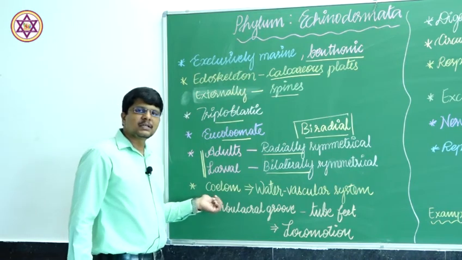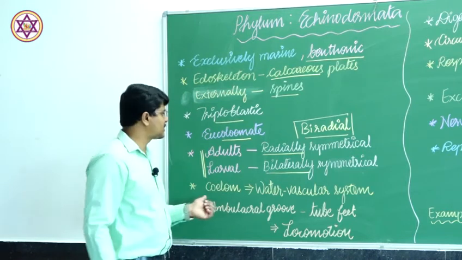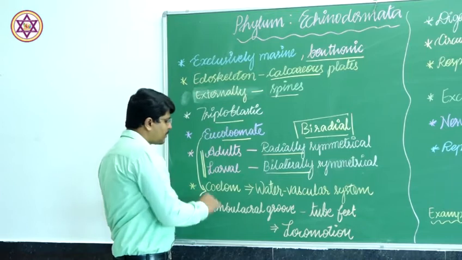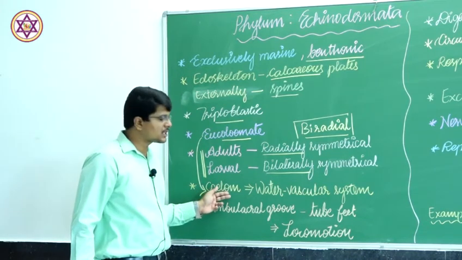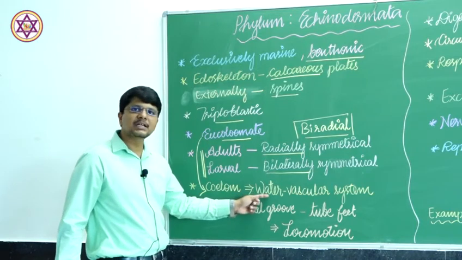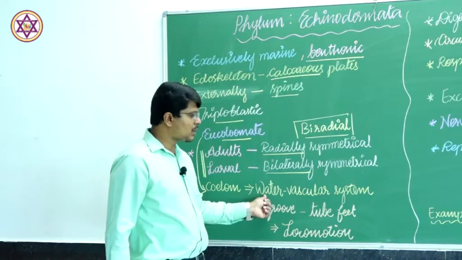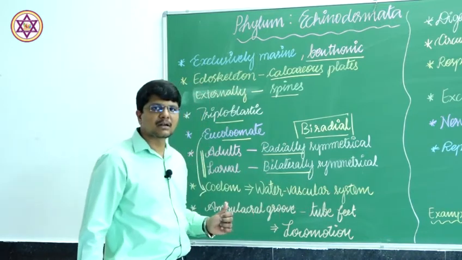Here the important and unique characteristic feature of this group of individuals are the coelom or the body cavity. The coelom gets converted into a specialized functional feature, that is water vascular system or ambulacral system.